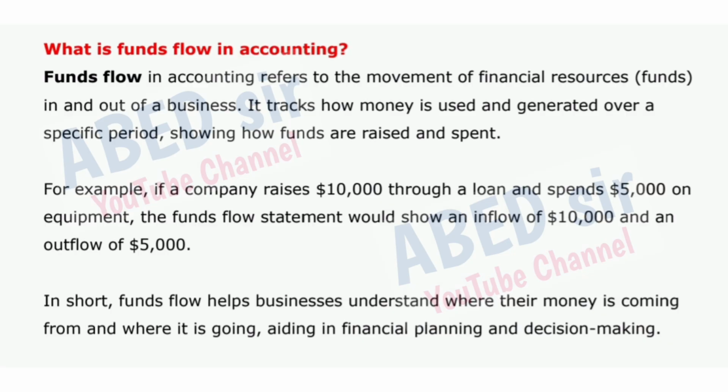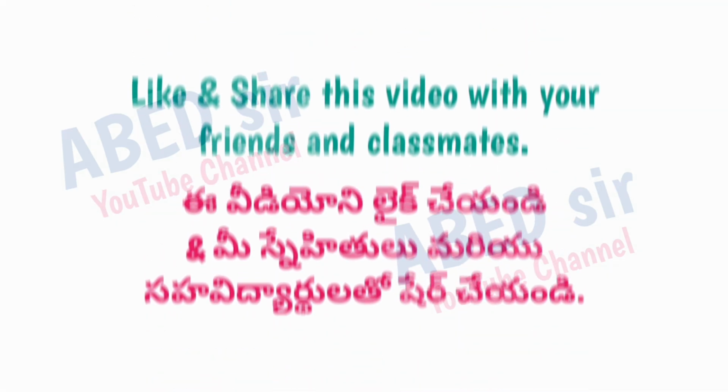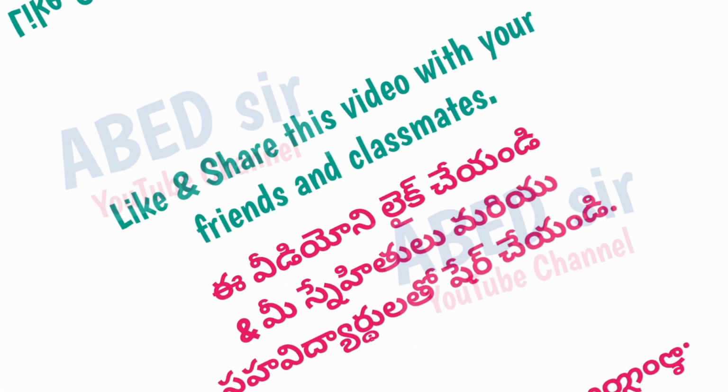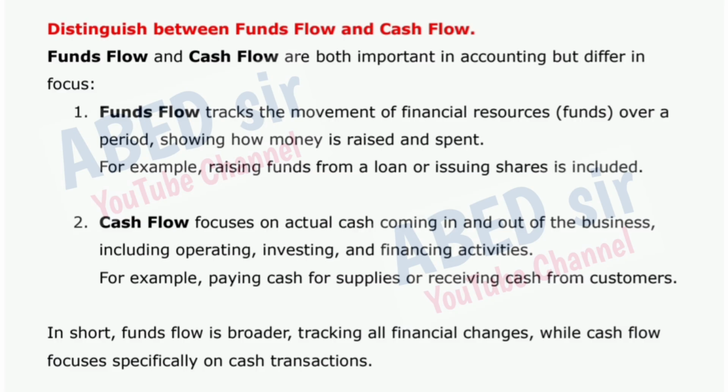Next important short question is distinguish between funds flow and cash flow. Funds flow and cash flow are both important in accounting but differ in focus. 1. Funds flow tracks the movement of financial resources, funds, over a period, showing how money is raised and spent. For example, raising funds from a loan or issuing shares is included. 2.